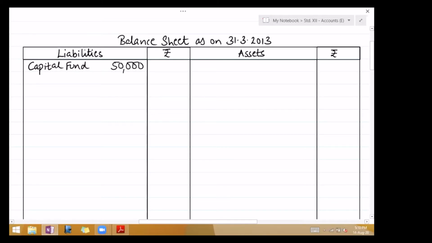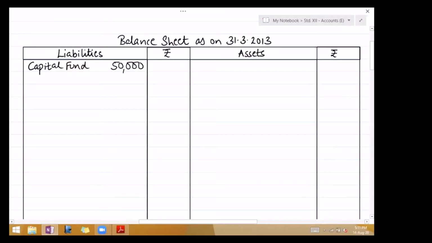The next was bank overdraft. It does not remain a liability because you have paid it off fully. If part of it was paid, then the remaining part would remain. And last you have outstanding salary 2000. It has been paid completely, so it will not remain a liability.